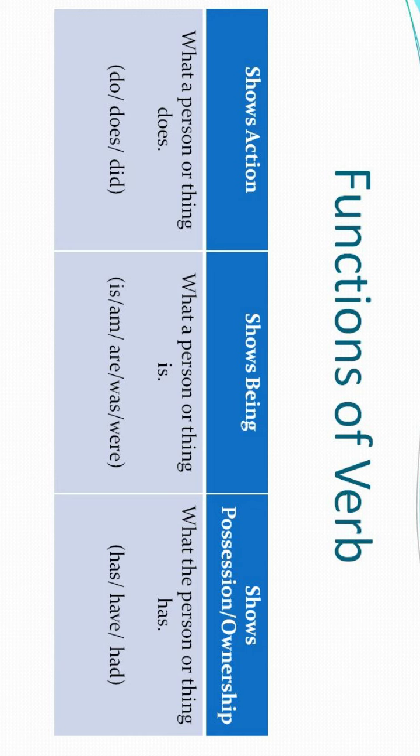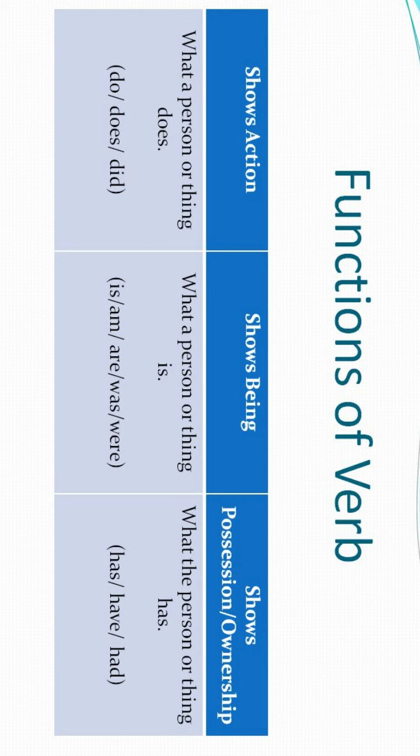In the table we have three sections. The very first is shows action, the second one is shows being, and the third one is shows possession or ownership, right? Now let's understand these three things. In the very first column I have written shows action. What is the function of verb here? Here the function of verb is what kind of action is performed, what a person or thing does. That means वो क्या कर रहे हैं, right? A person or thing, what they are doing, it comes under the shows action part, right?